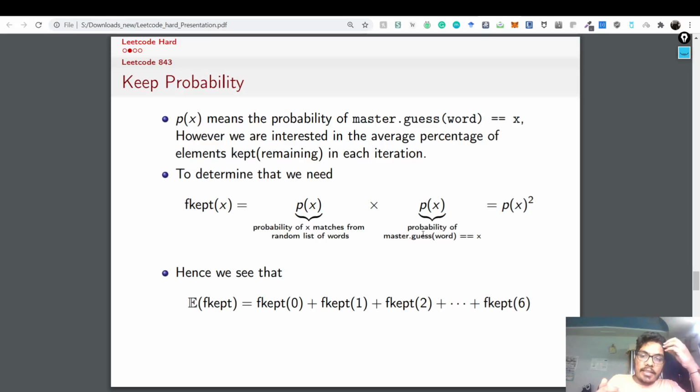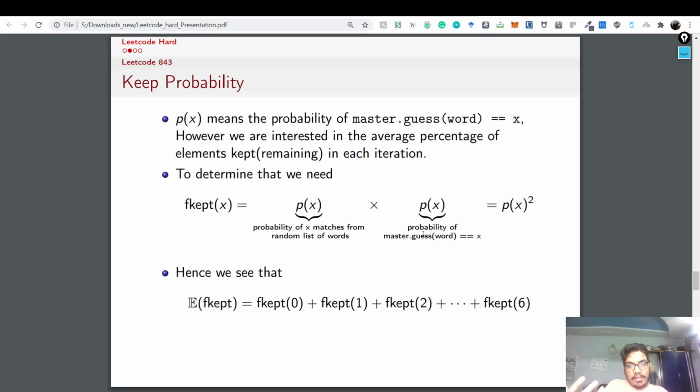So what we see is that the expected value of f kept, which means the average value of f kept over a long period of time, is nothing but the total sum of f kept upon 100. But then because we are normalizing everything, you don't need upon 100. So it's just f kept of 0 plus 1 plus 2 and so on and so forth. So do you realize f kept is the fraction? If x is the master's guess, if x is the output, what is the fraction we keep, right? Which is what is the fraction we don't discard?